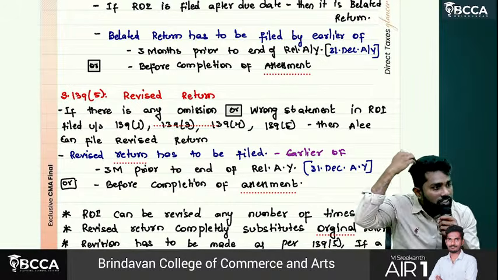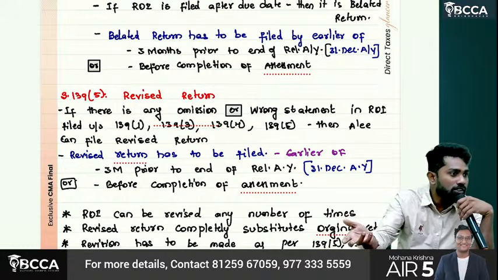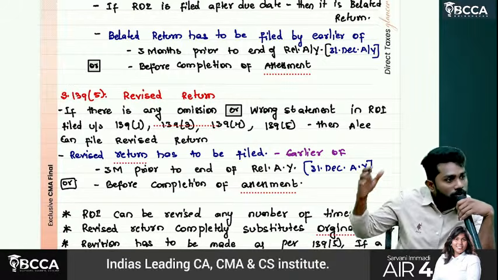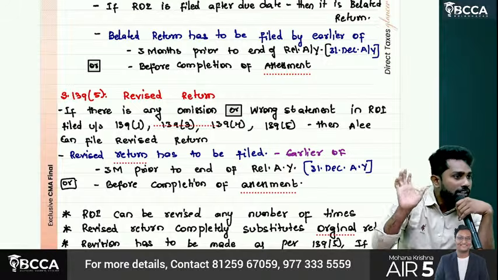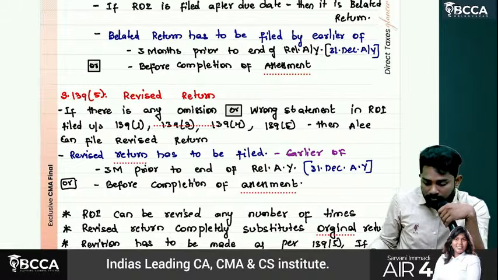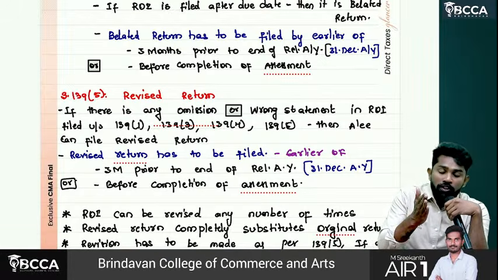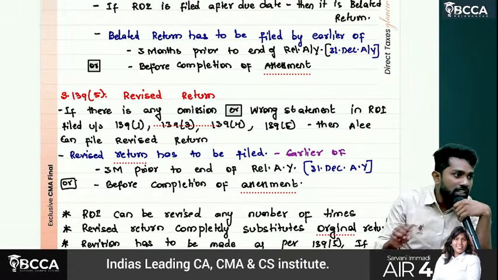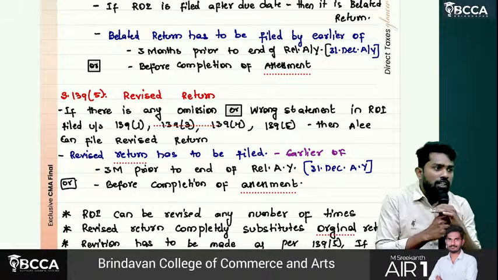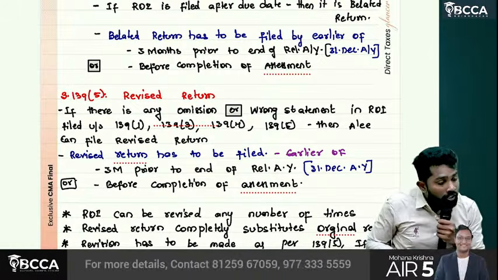Assume the original return is deleted and this file was replaced. In the system, if you want to copy the same file again, you just do replace. Now what happens? The original file goes and the new file gets updated. The same thing happens with the revised return. Then what is the recourse, sir? If you identify that there is still any error or omission, or that the original return was correct instead of the revised return, then again revise the return and show whatever you filed in the original return. You have any number of times for revision.